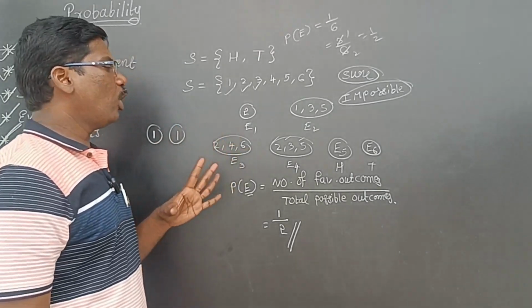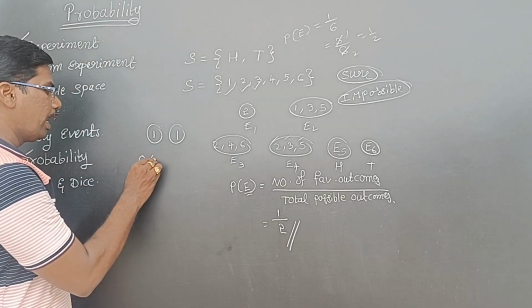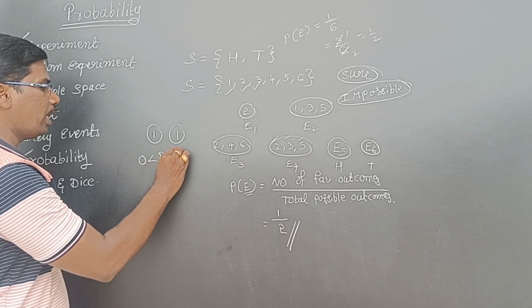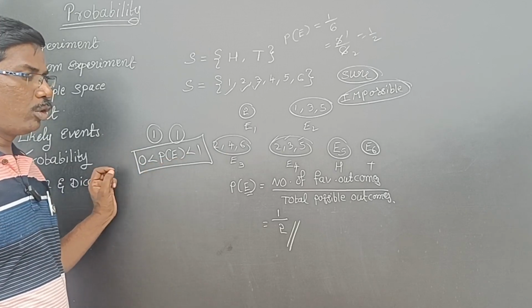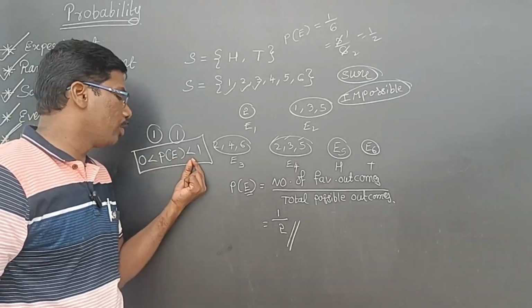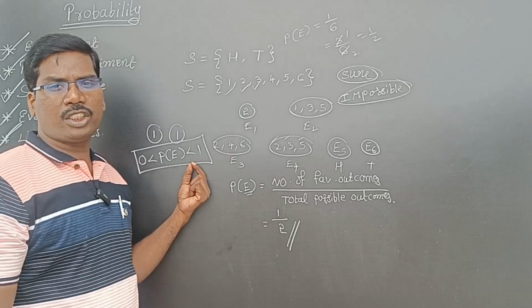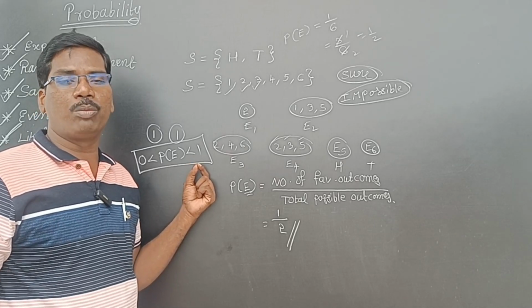Now, probability is always greater than 0 and less than 1. Probability always lies between 0 and 1 because it will not cross 1. This is very important.